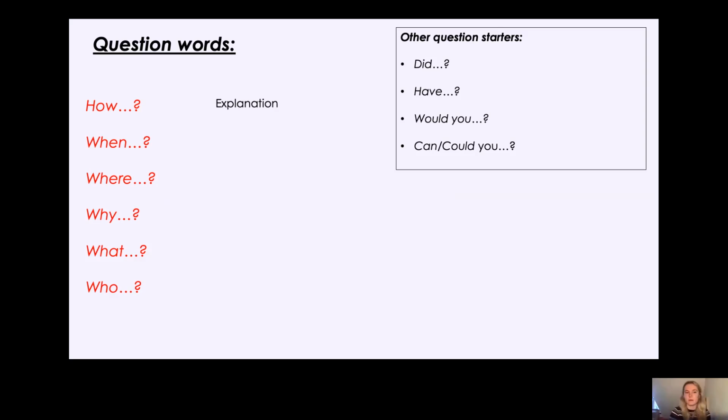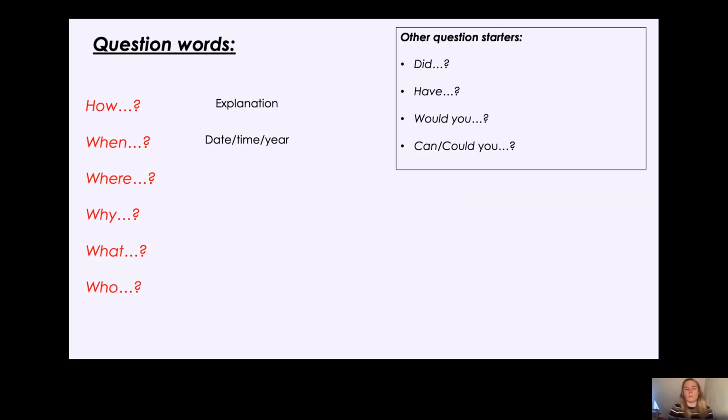Okay, then we have when. When do you go to bed? When do you wake up? When do you go on holiday? What sort of information is that asking you for? Yes, you're right. It's asking you for a date, a time, a year, or maybe a season. Okay, it's asking you for a time. Okay, so when is your birthday? My birthday is in April. Okay, so that is asking you for a date, a time, a year, a month, or a season.